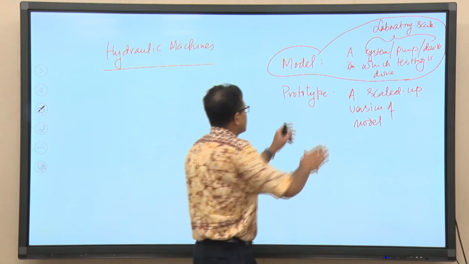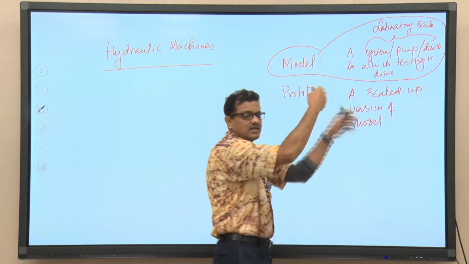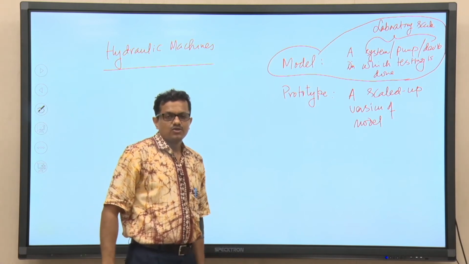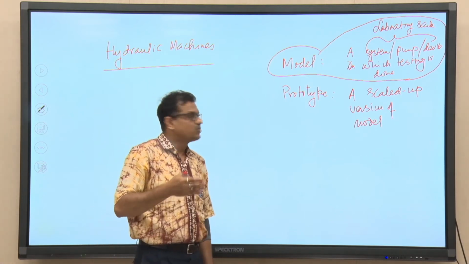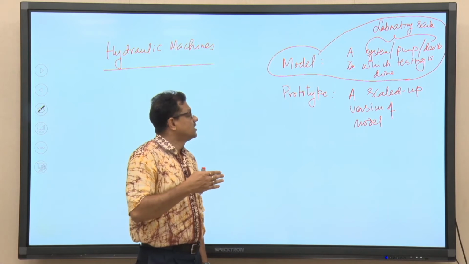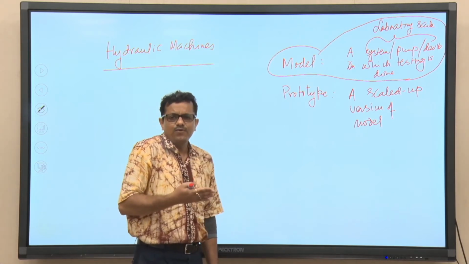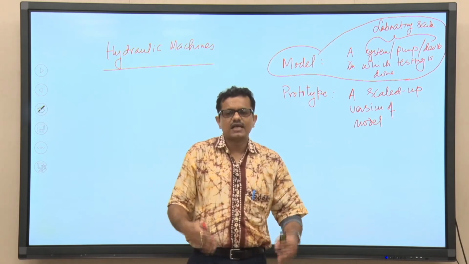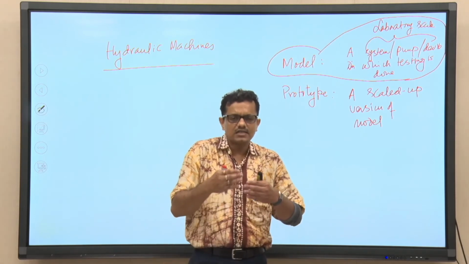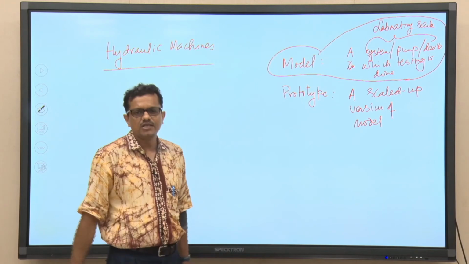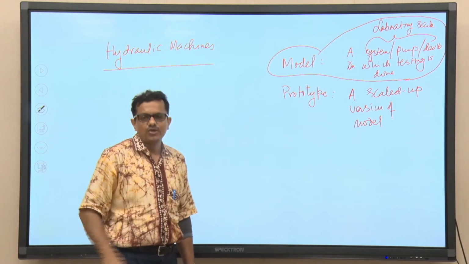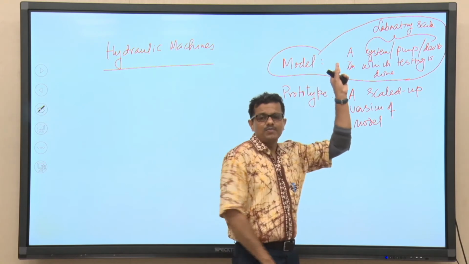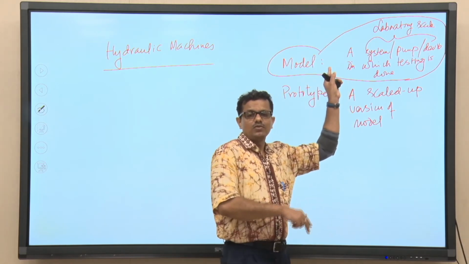Not only that, the same model pump we are testing in a laboratory, maybe the fluid that is used is water, or it has certain viscosity, a particular fluid whose viscosity and density we know, right.